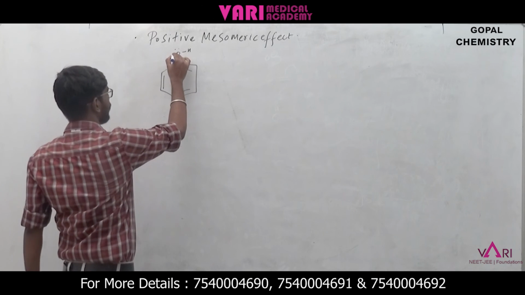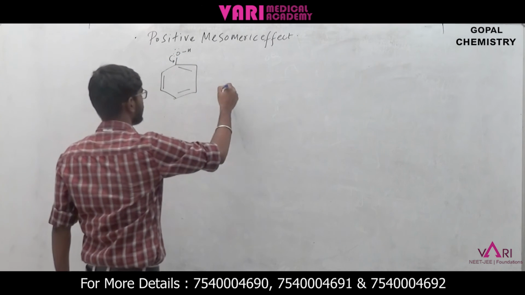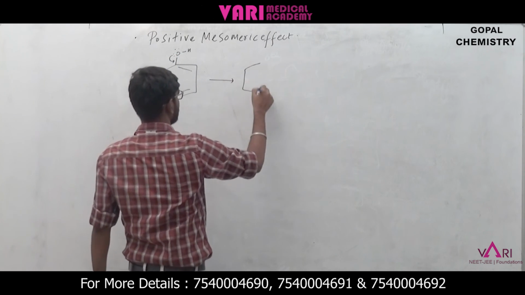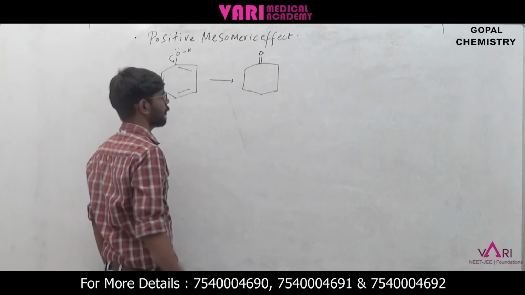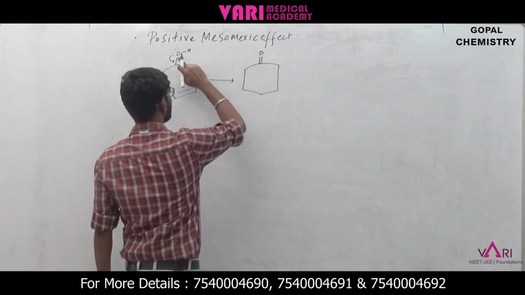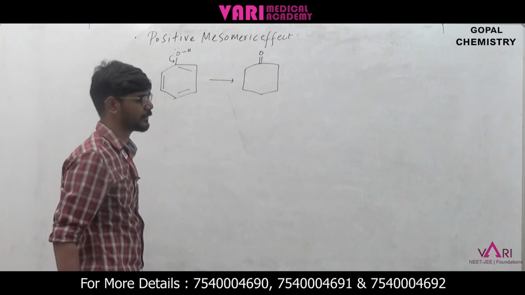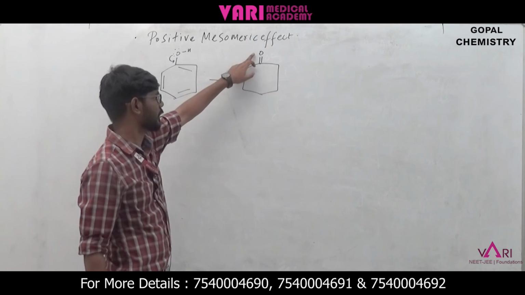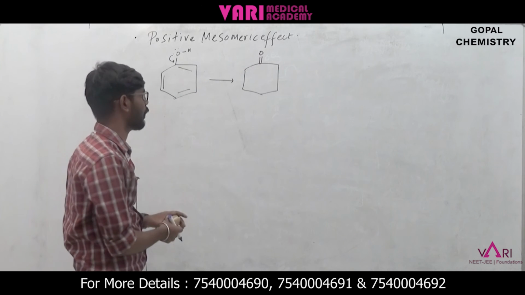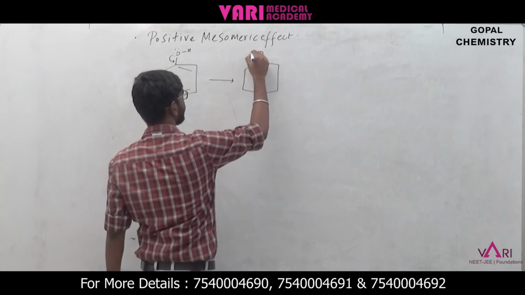If this lone pair of electrons comes to this bond, then what will change? This will form a double bond. The lone pair of electrons on oxygen is utilized, so that's why it will change into a positive charge.